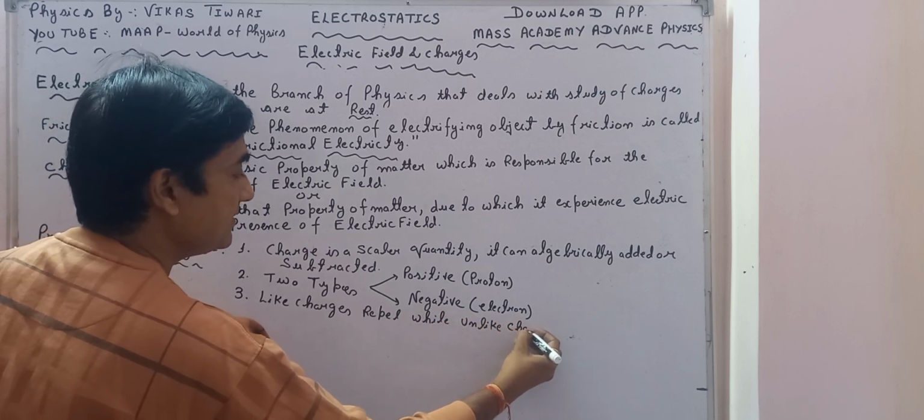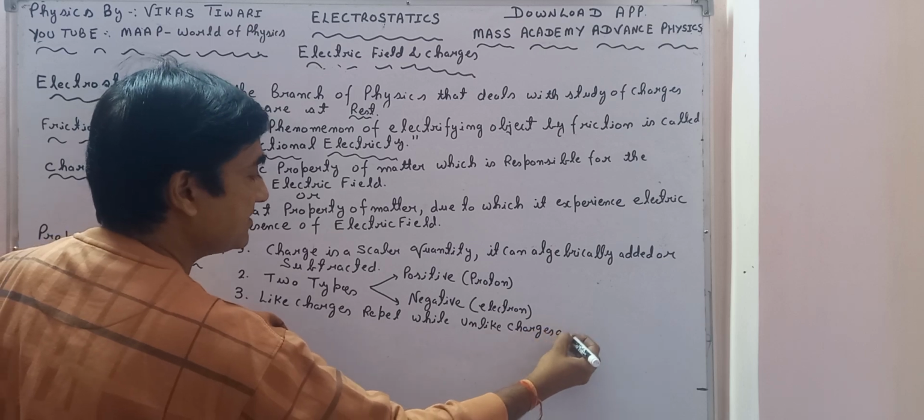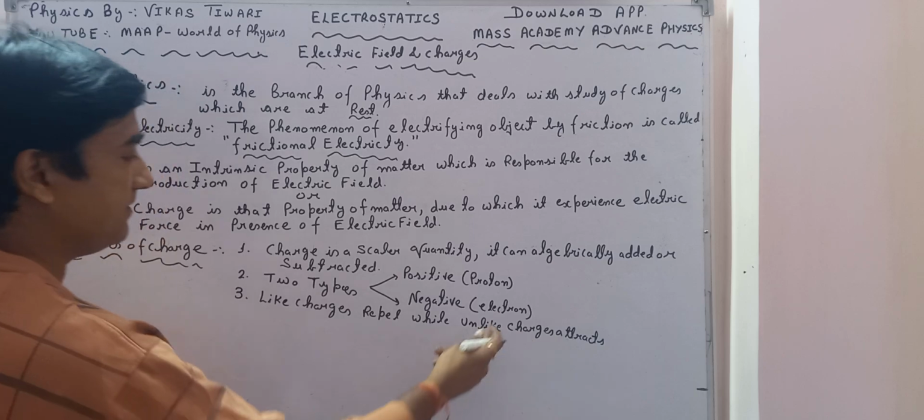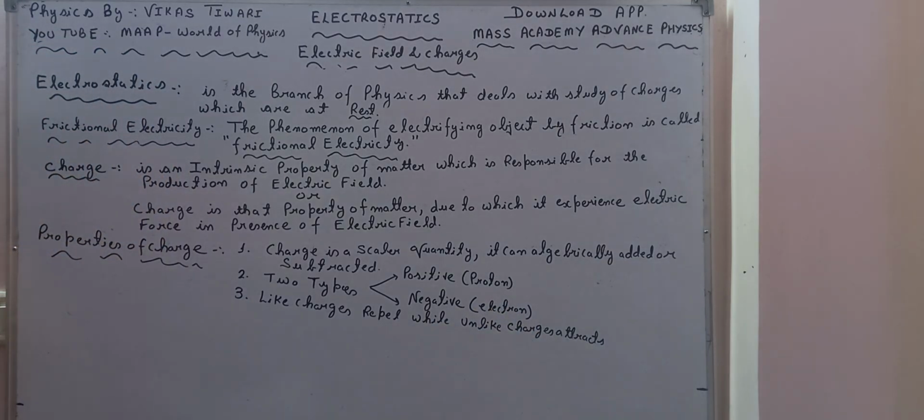Unlike charges attract. So that ebonite rod and glass rod have been attracted because of unlike charges. Okay, so this is the third property. And next property, what is the next property of charge?